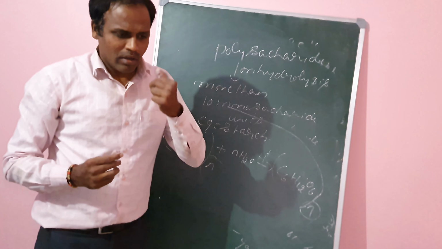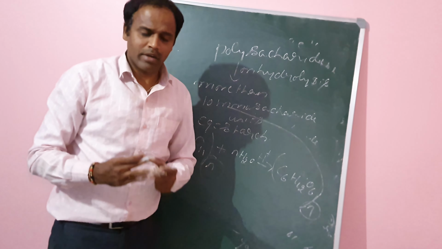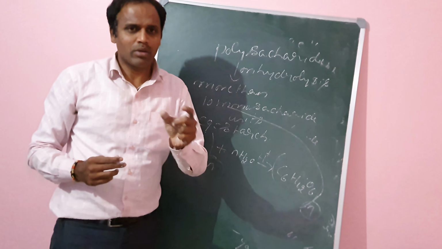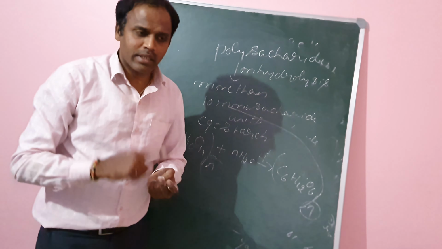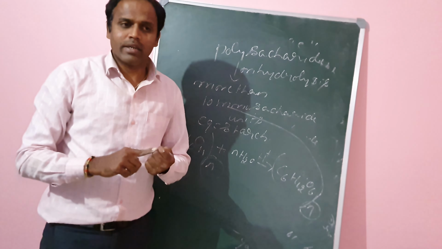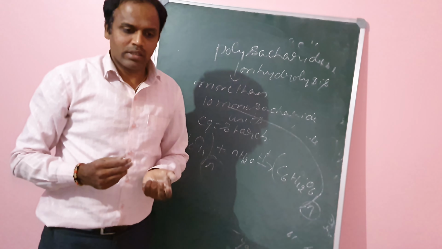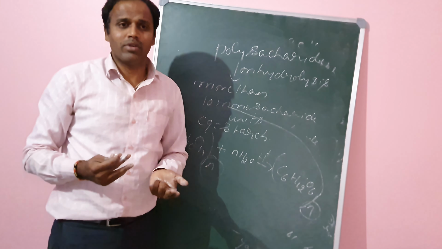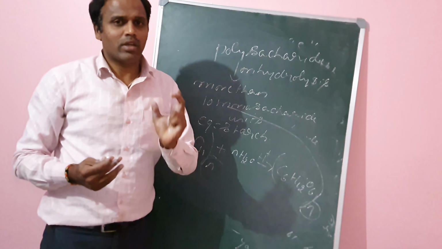Classification depends upon hydrolysis. First is monosaccharide, best example glucose. Oligosaccharides include disaccharide, sucrose, and trisaccharide, raffinose. A polysaccharide is a carbohydrate which on hydrolysis gives more than 10 monosaccharide units. Best examples are starch, glycogen and cellulose.